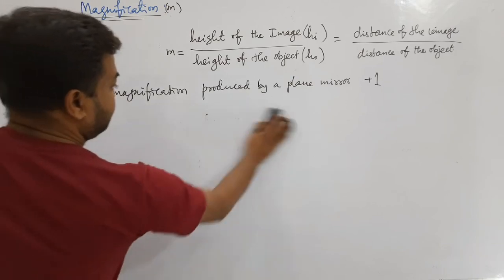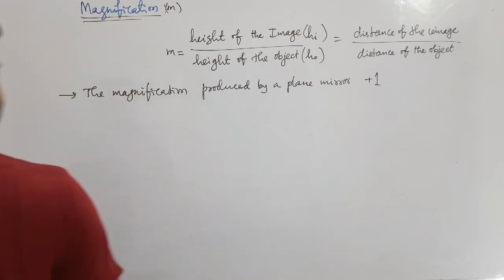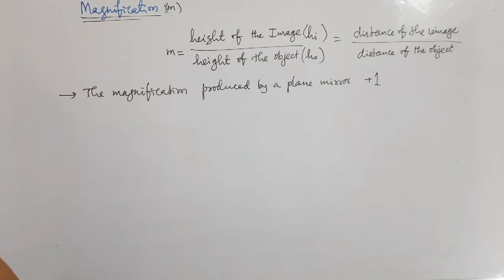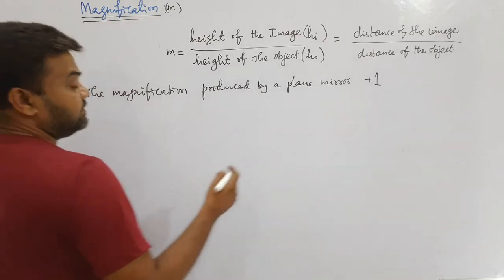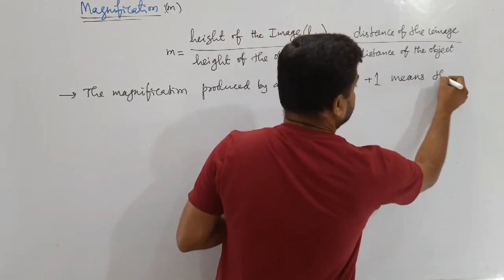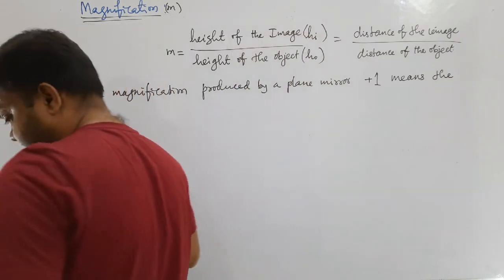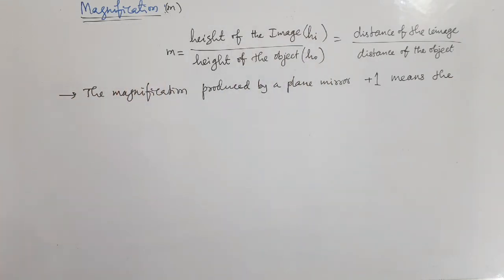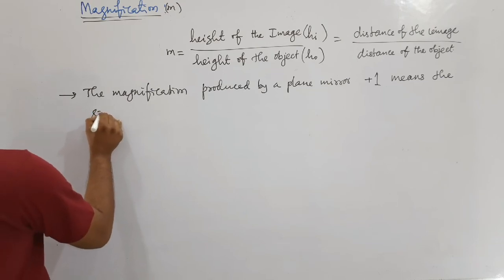Right? The magnification produced by a plane mirror is positive, which means the size of the image and the size of the object are equal.